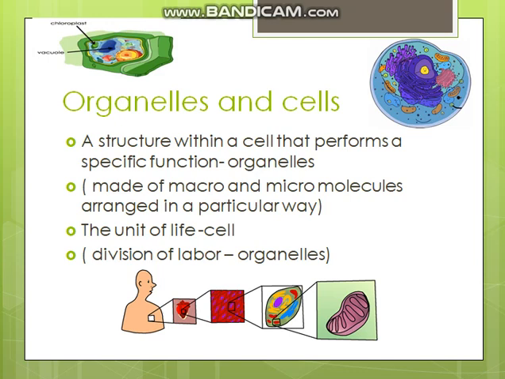You can see this small animal cell on the right side and this small plant cell on the left side. There are no organelles labeled here, but you can see this small diagram at the bottom: after the heart there are muscles, and in the muscles there are cells. The cells have mitochondria.